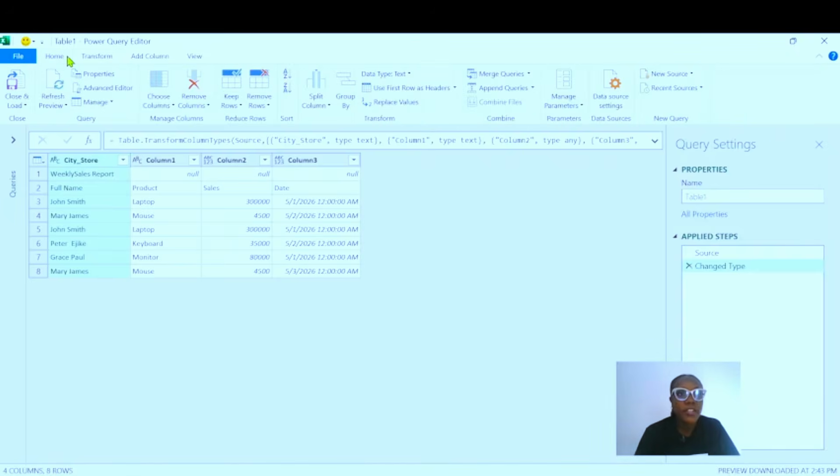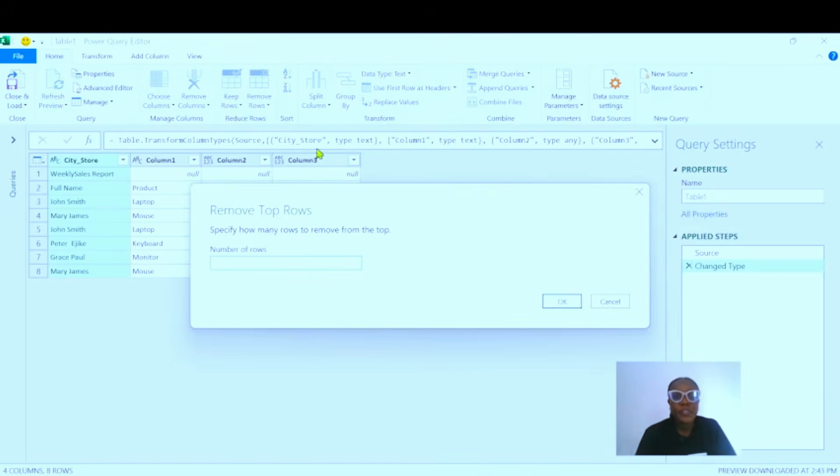We are going to click on the Home tab. You can see this command: it says remove rows. When you click on the drop-down icon, you're going to see remove top rows. You can remove from the bottom too, but we want to remove from the top. Power Query is asking you to specify how many rows to remove from the top.